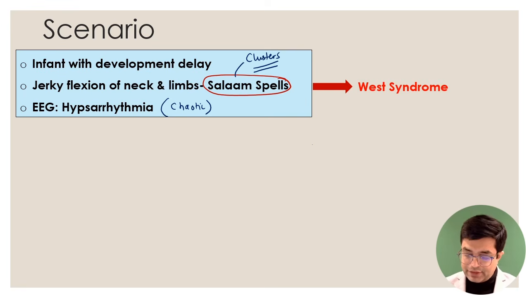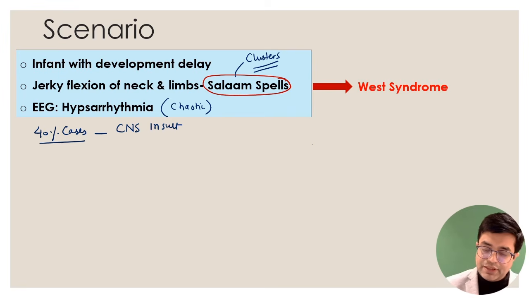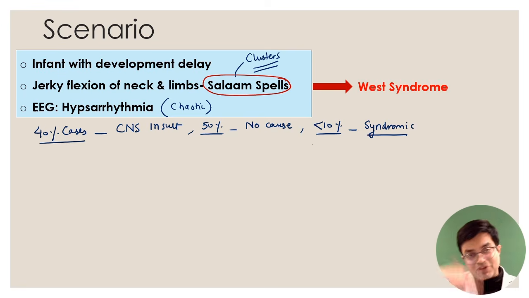So let us do a brief summary of West syndrome. First of all, 40% of cases of West syndrome occur due to CNS insult. CNS insult means there is damage to the CNS due to some reason. In the remaining cases, about 50%, no cause is found. So they are called idiopathic or cryptogenic West syndrome, and less than 10% of cases are found to be syndromic. If they ask you which syndrome is associated with West syndrome, it is also a part of another syndrome.